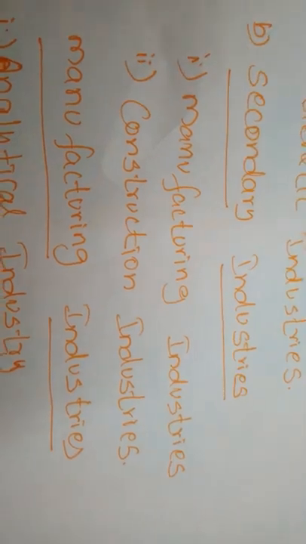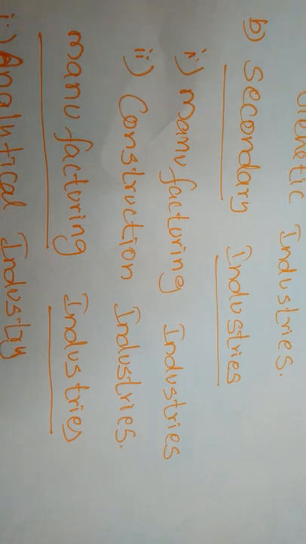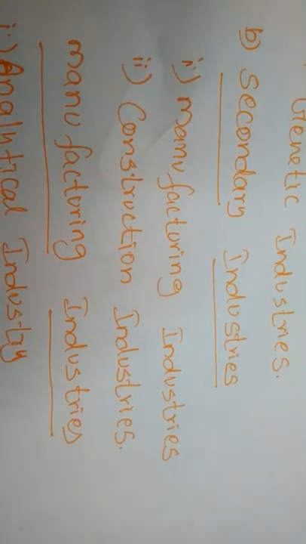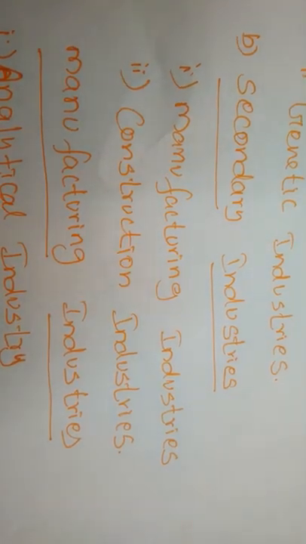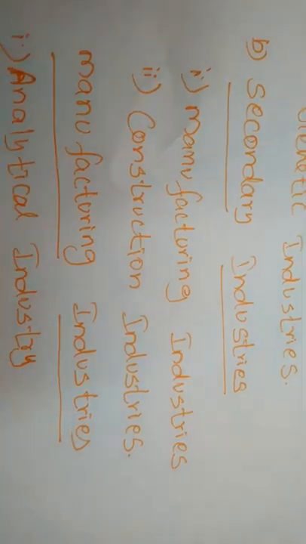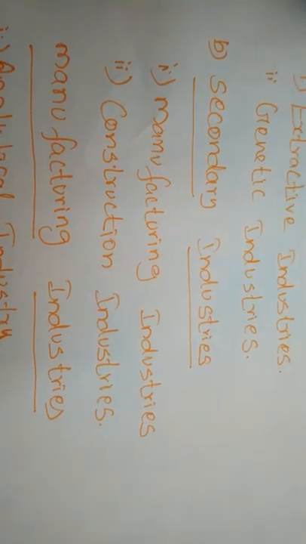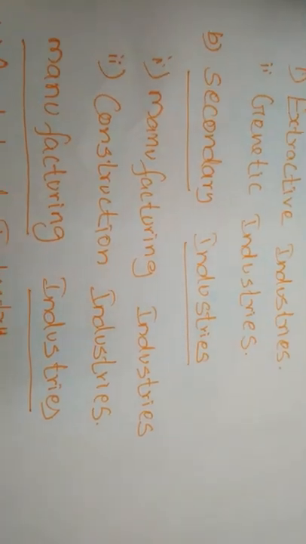Next, in the secondary industries, another classification is construction industries. The construction industries are involved in the construction of buildings, dams, bridges, roads, tunnels and canals. The industries involved in the construction of buildings, dams, and so on are called construction industries.